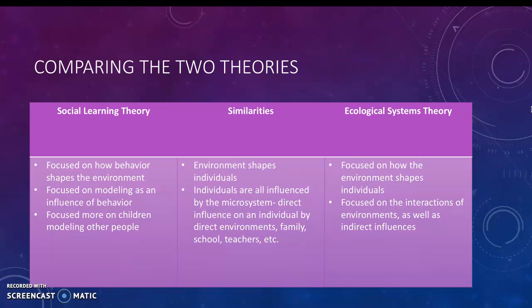Some differences are in the social learning theory, Bandura focuses on how behavior shapes the environment, and in the ecological systems theory, Bronfenbrenner focuses on how the environment shapes individuals. Another difference is Bandura in the social learning theory focuses on modeling as an influence of behavior and more on how children model other people. And in the ecological systems theory, Bronfenbrenner focuses on the interactions of environments as well as the indirect influences. That is the end of my presentation.